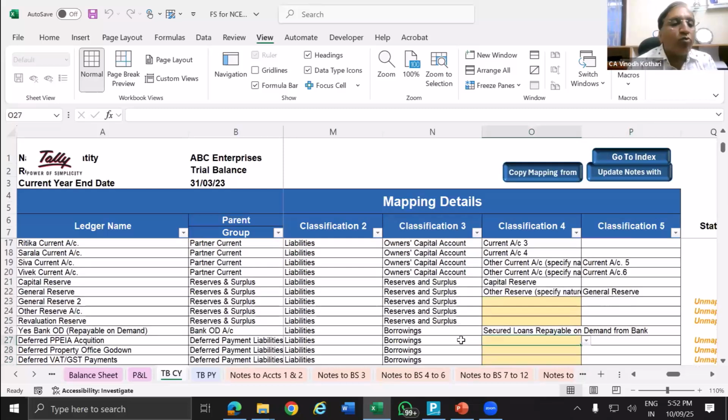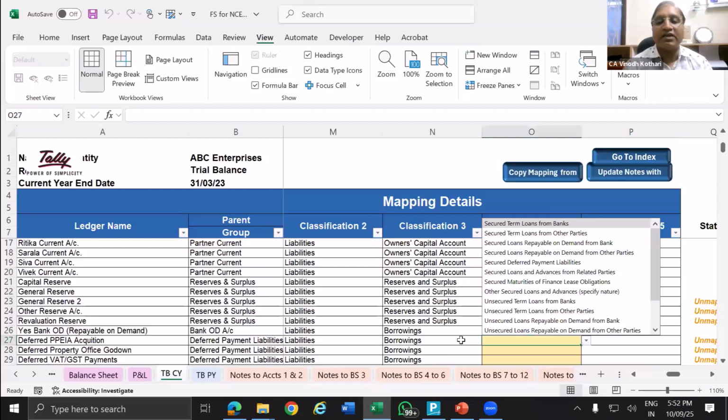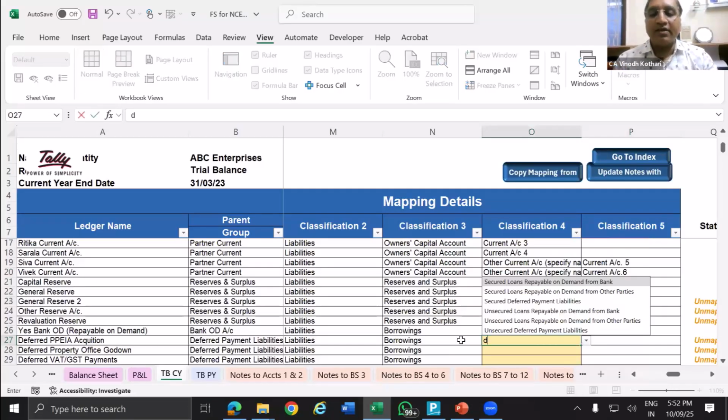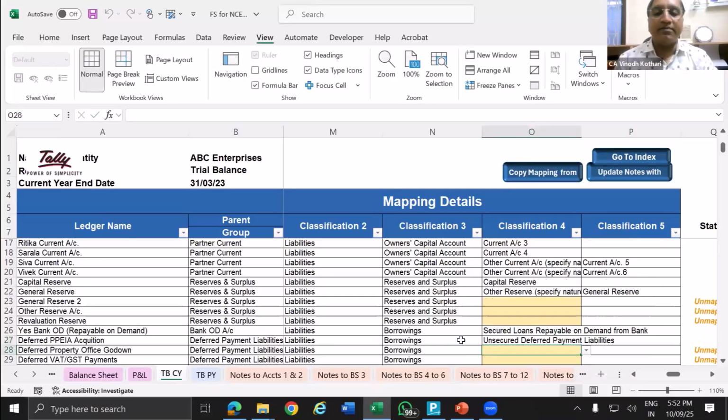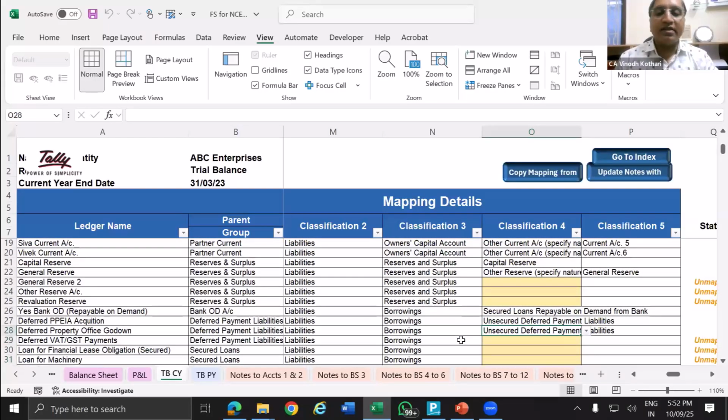Few other items we will see now. Borrowing. So now what is the classification of the borrowing? Repayable on demand, bank OD. Based on the name it is taking that it is repayable on demand. Second, deferred, some other classification, loan classification, what you want to do. So you can type and see whether any deferred classification is there. Unsecured deferred payment liability. So deferred payment we can select. I'm not selecting everything 100% correct because of the time factor. I'm just showing to make you understand what it is.